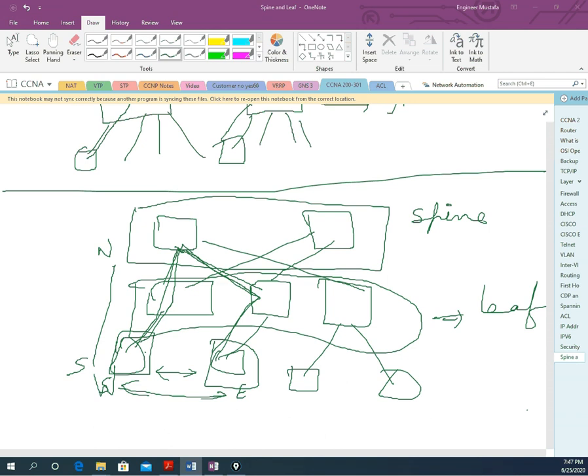In a traditional network, it is working like north and south, whereas here, if you see this spine and leaf, it works as east and west. Okay, and the theory is only this simple. And where we are using this type of architecture means we are using it in the data center.